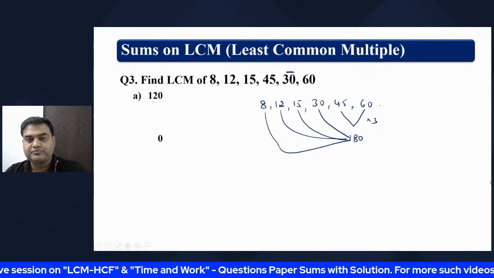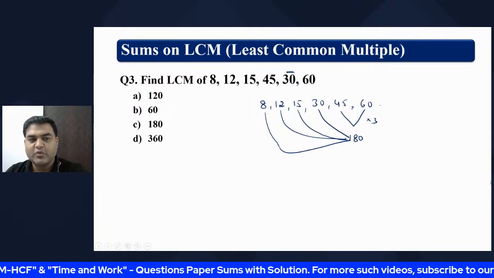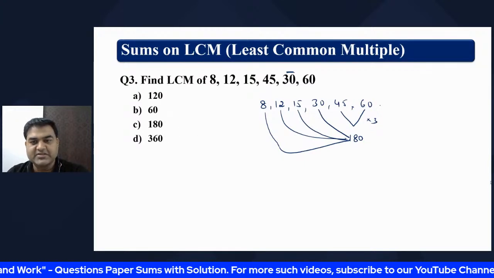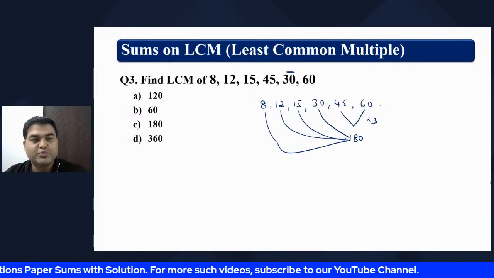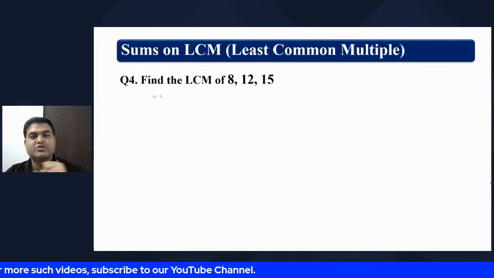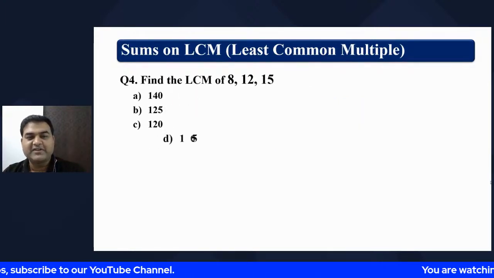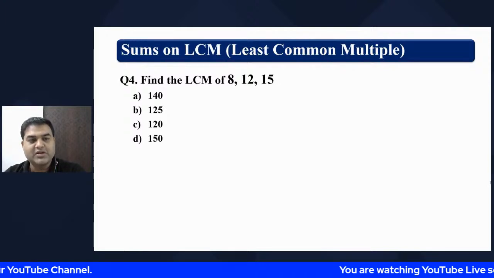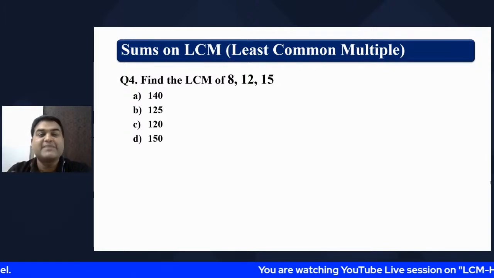Okay. So it has been changed. 180 is one of the options, and 180 is the right answer. So you people have understood how to find the LCM of bigger numbers also. So this is one question for you. Give me the answer fast, and we will go to the next type of question.